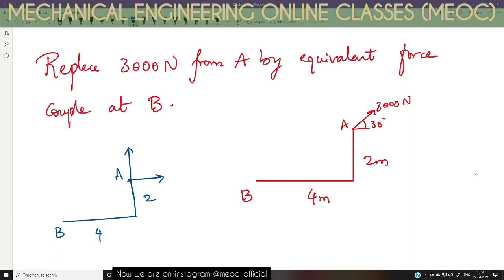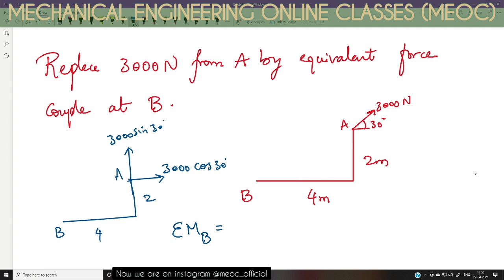The horizontal component will become 3000 cos 30 degrees and the vertical component is 3000 sin 30 degrees. Now we can find the couple as the sum of moments of these two forces about point B, because we have to replace that at B.